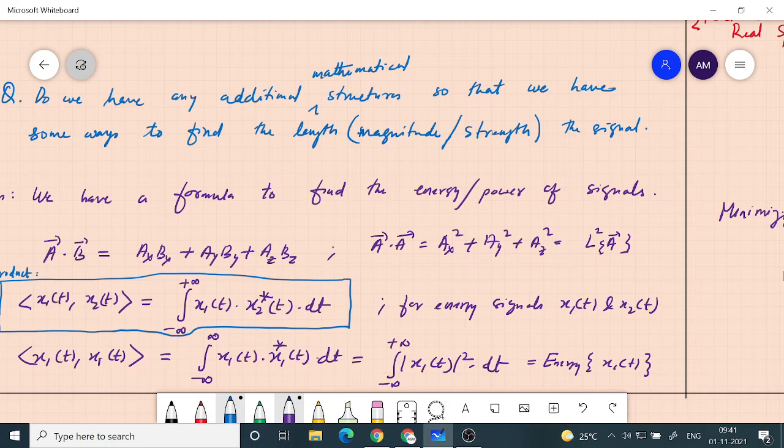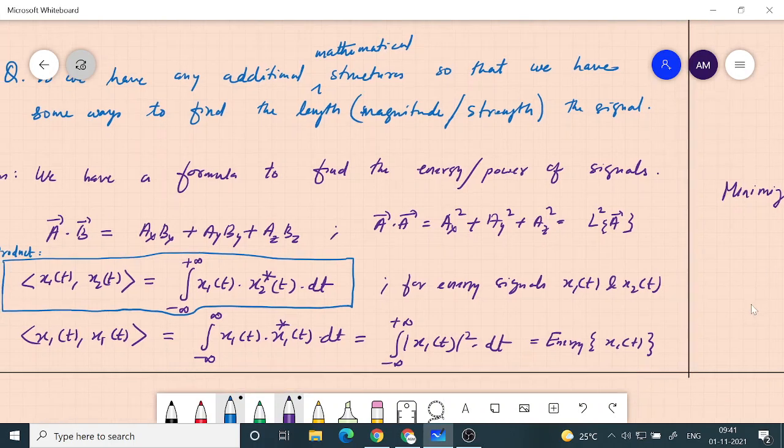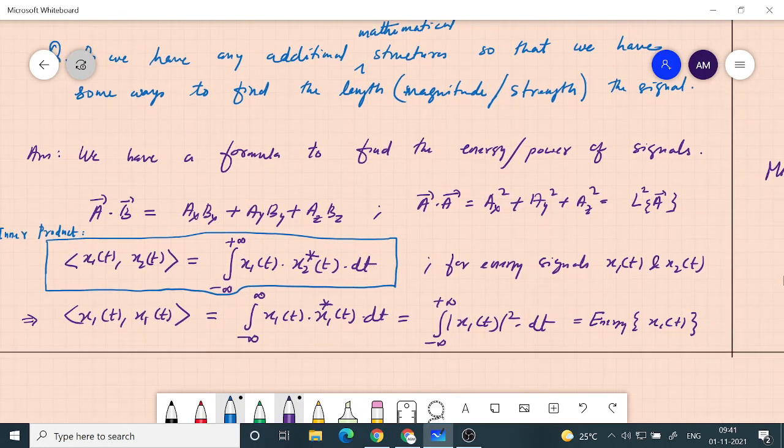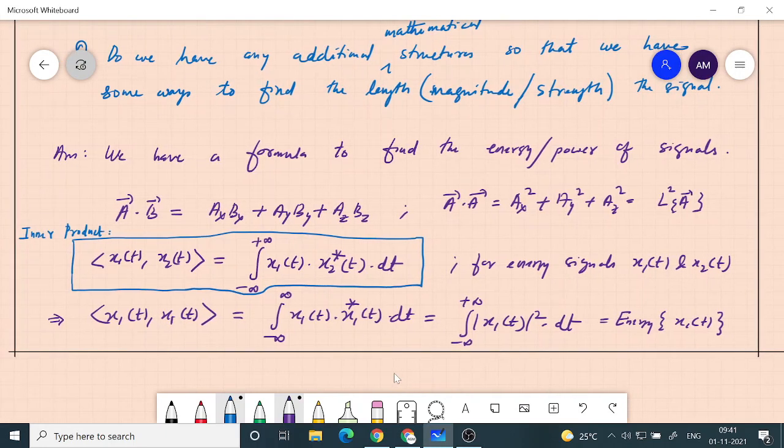When we expanded a signal in terms of shifted and scaled versions of impulse functions, we were approximating a given function in terms of delta functions. I will come into that in a while. You can look at that also from this perspective. This is a very powerful perspective which will be very useful for you to understand things in a deeper way.